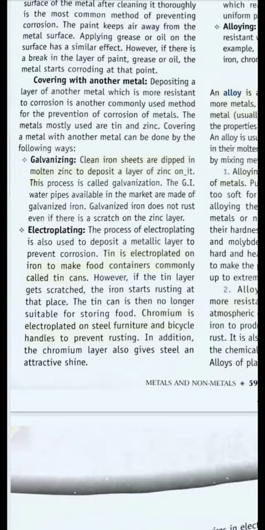Alloying with a metal which is less reactive to a more reactive metal will prevent damage of metal. Next process is galvanizing. What is galvanizing? Galvanizing is the coating of zinc over metals. Why is zinc coated? Because zinc is a very low reactive metal. So whenever its coating is done on other metal objects, the process is termed as galvanization.